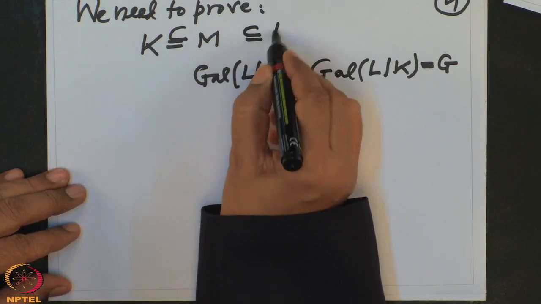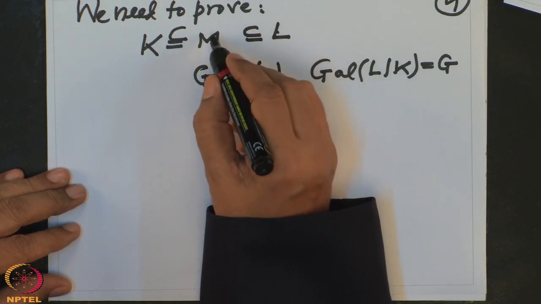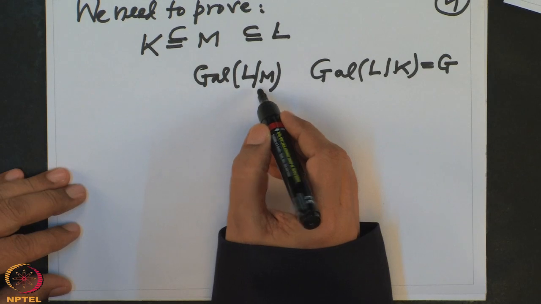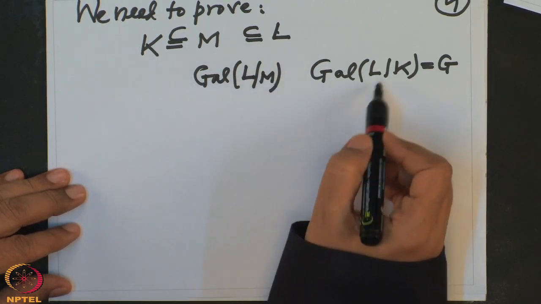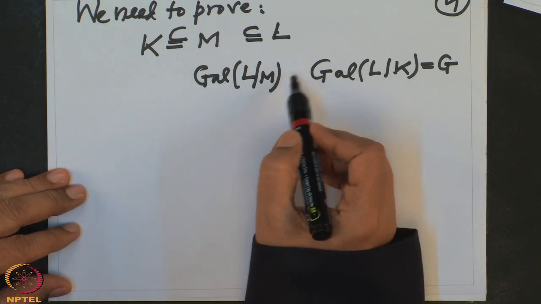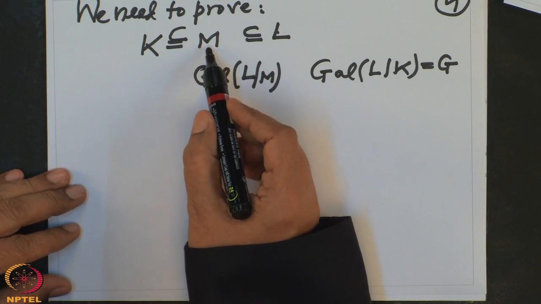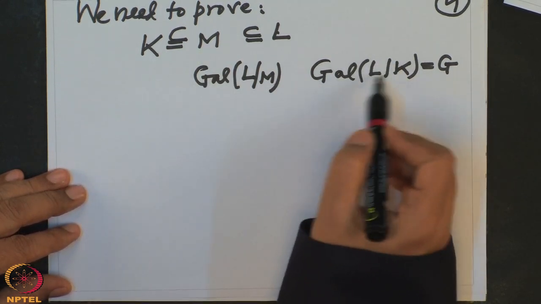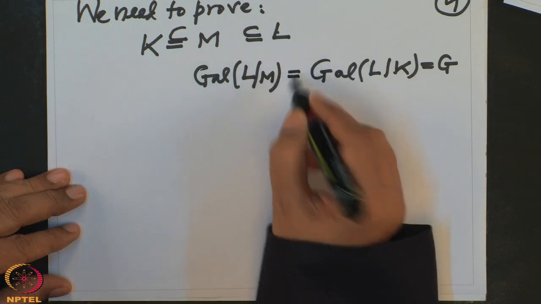Since K is contained in M, I can also consider the Galois group of L over M. If somebody is M-linear, then it is K-linear also, so this is contained here. But if somebody is K-linear, that is also M-linear, because all elements of these already fix M. Therefore it's equality here.